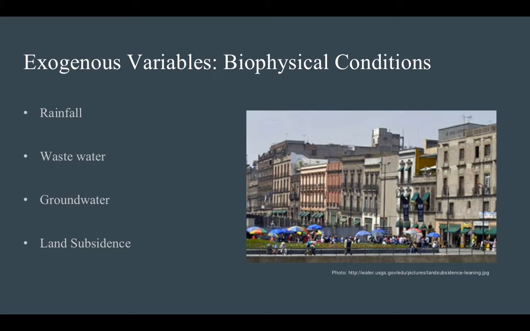The biophysical conditions of the Mexico City landscape dramatically affect the city's infrastructure and, in some ways, emphasize the biggest problems of the infrastructure. The megacity is built on a series of shallow lake beds. Regular amounts of rainfall lead to dangerous flooding in the valley and exacerbate existing health problems. With the lack of proper drainage, flood water mixes with wastewater, resulting in greater health risks. Part of the biophysical climate of Mexico City is the city's reliance on pumping for groundwater, which increases land subsidence. As you can see in the picture here, you can see the sinking of these buildings caused by greater pumping of groundwater.